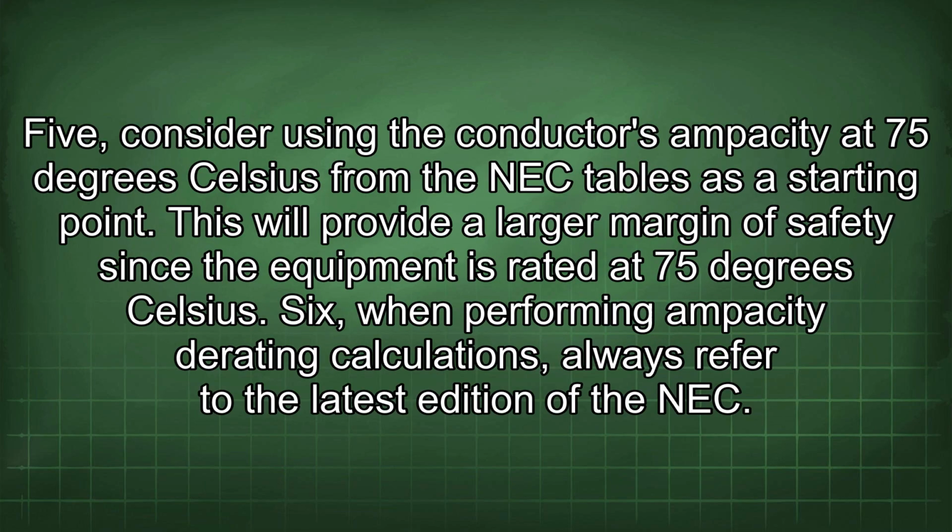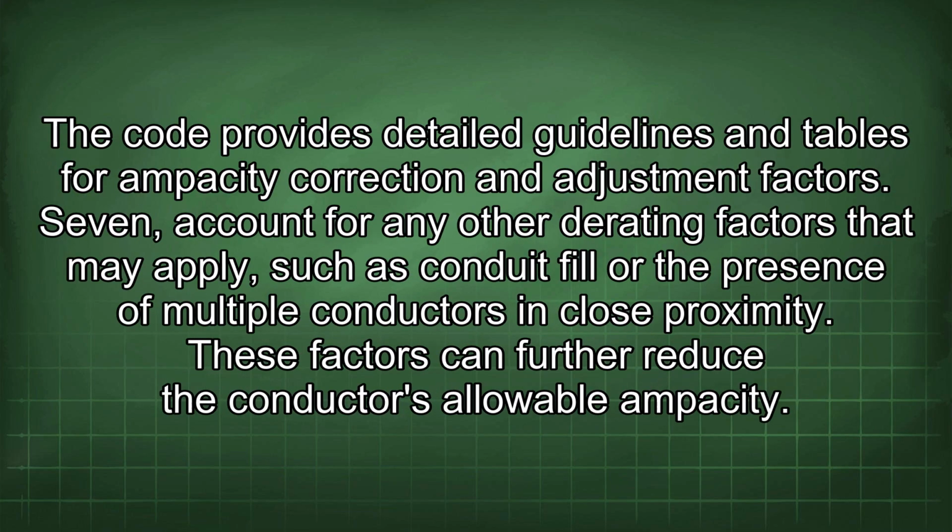5. Consider using the conductor's ampacity at 75 degrees Celsius from the NEC tables as a starting point. This will provide a larger margin of safety since the equipment is rated at 75 degrees Celsius. 6. When performing ampacity derating calculations, always refer to the latest edition of the NEC. The code provides detailed guidelines and tables for ampacity correction and adjustment factors. 7. Account for any other derating factors that may apply, such as conduit fill or the presence of multiple conductors in close proximity. These factors can further reduce the conductor's allowable ampacity.